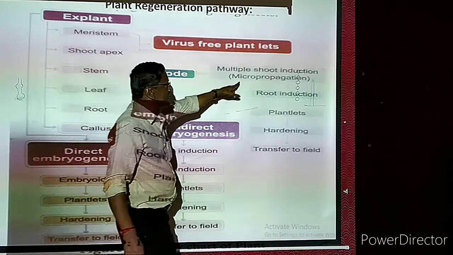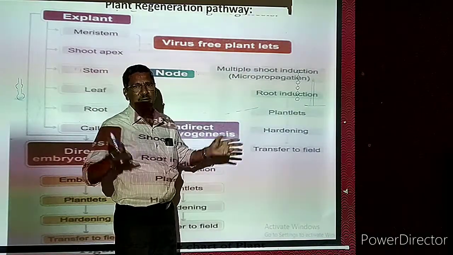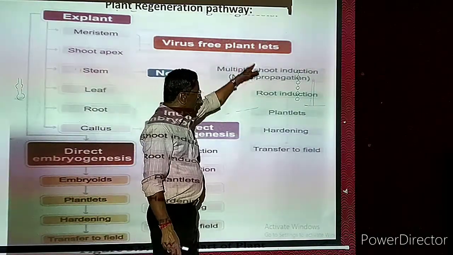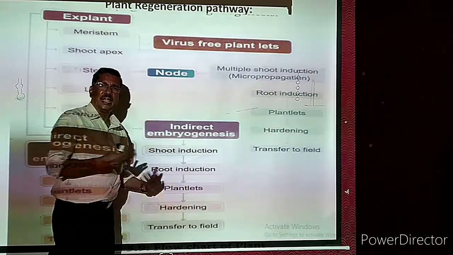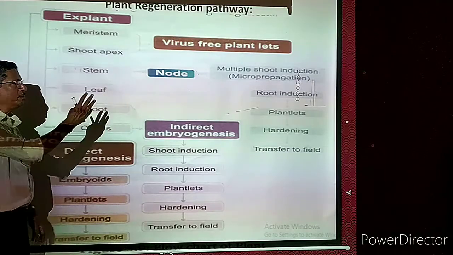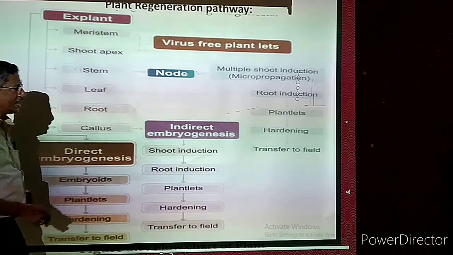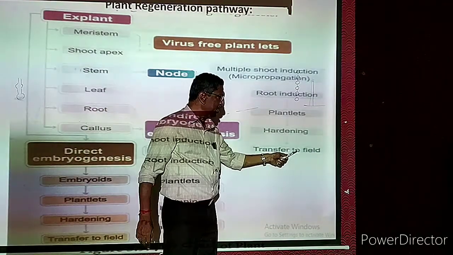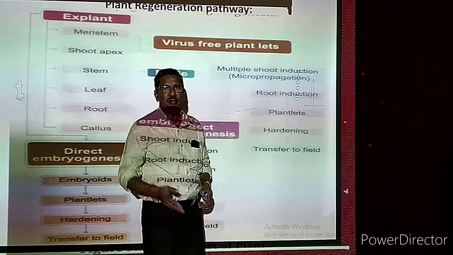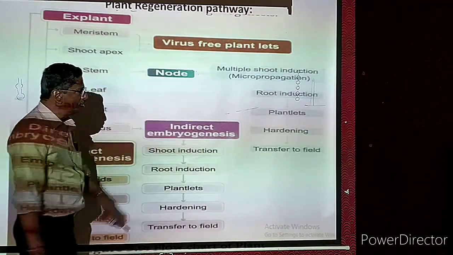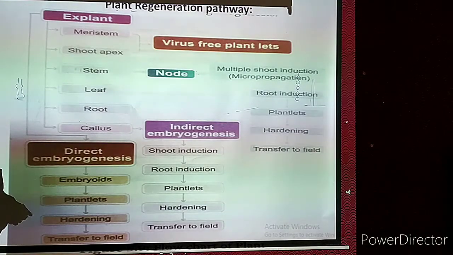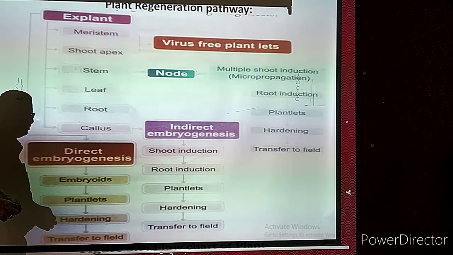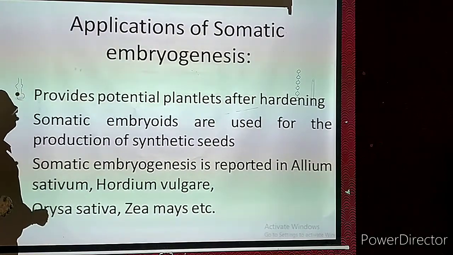But for plant viruses, there is no chemical. For that, if we prepare plants by this method, and the plants do not have virus, we need not find any chemicals. The plant will be virus free and healthy. Even if these plants are affected by bacteria or fungi, we have the chemical and we can kill them. So the plant will be more healthy. So this is one propagation. Propagation means regeneration. Now this is one pathway, an outline of everything.